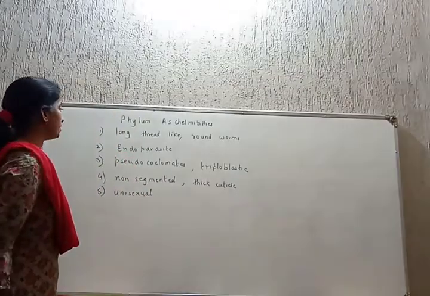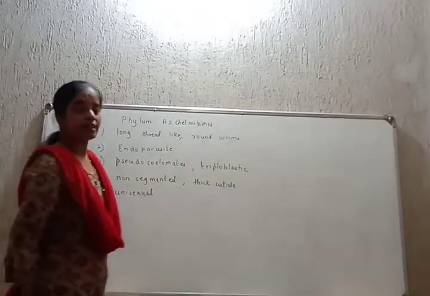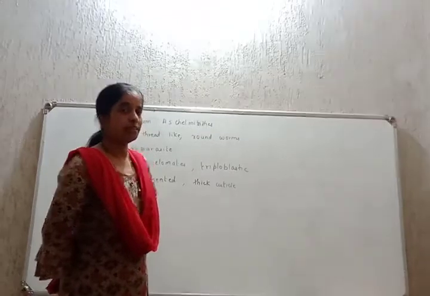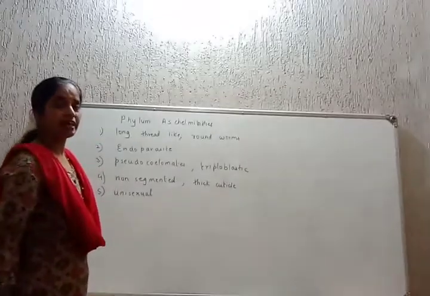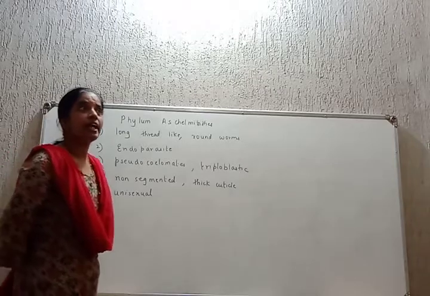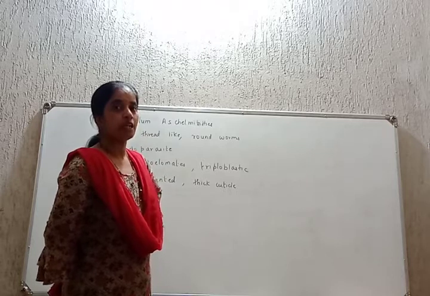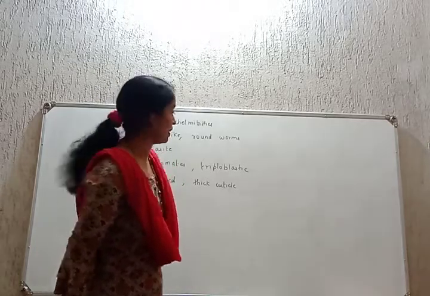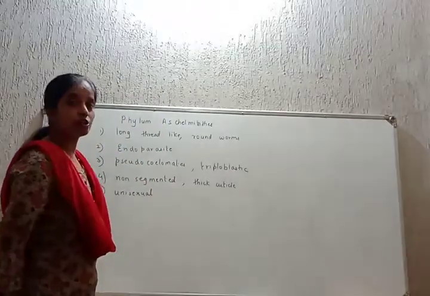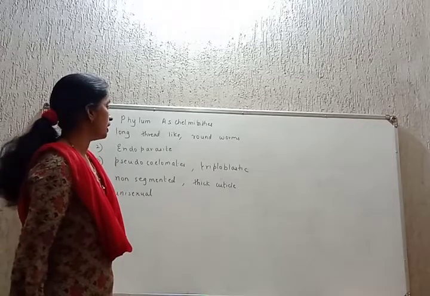Phylum Aschelminthes, students, their body is thread-like, thin and long, hence called roundworms. They are endoparasites, or few of them are also free living. Among free living, they may be aquatic or terrestrial. They are pseudocoelomates, meaning no body cavity or in primitive stage.